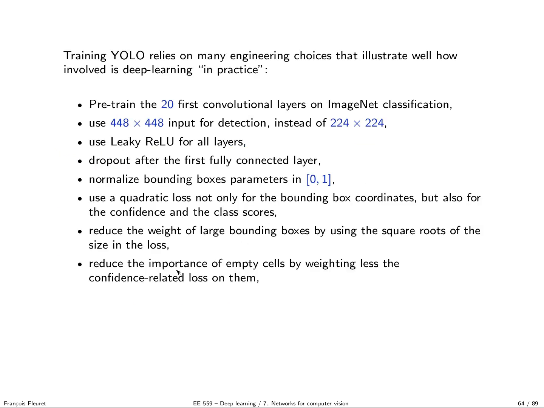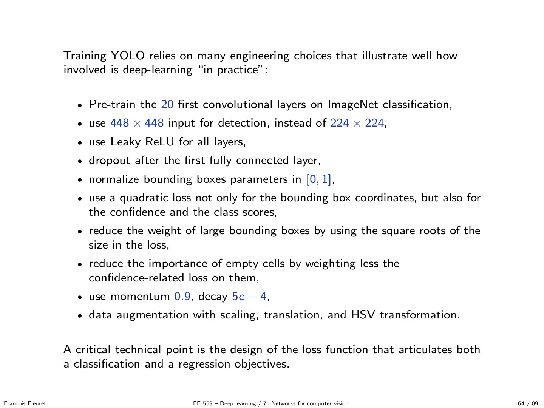And also the weights of the different terms of the loss have to be chosen carefully, so that the confidence terms for the empty cells are not too important in the loss when you do your optimization. And then momentum with 0.9 coefficient, weight decay 5 times 10 to the power minus 4, and there was also data augmentation with scaling, translation and HSV transformation.